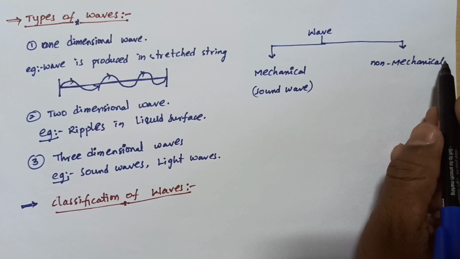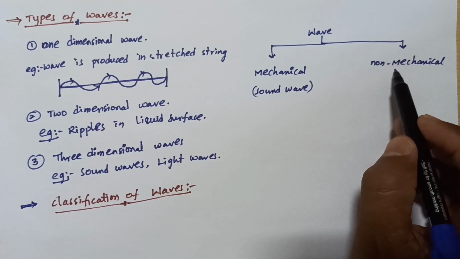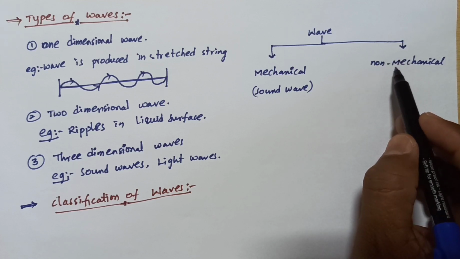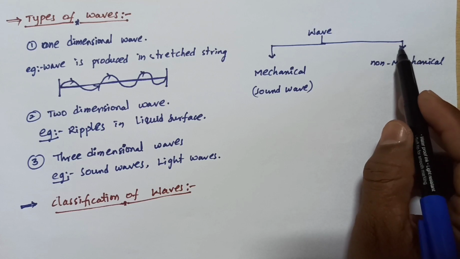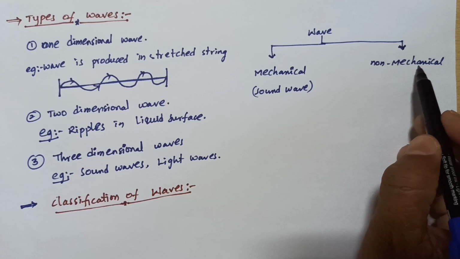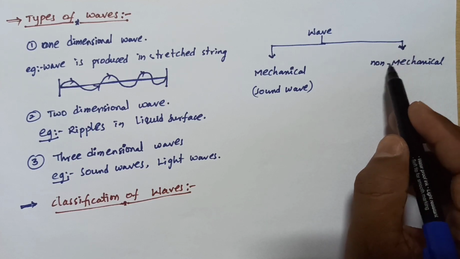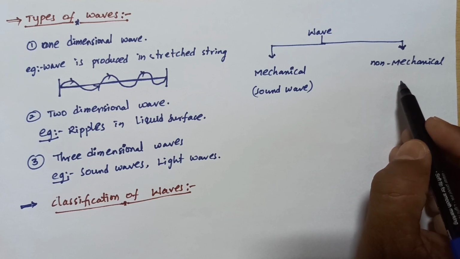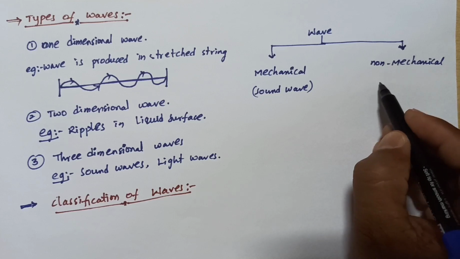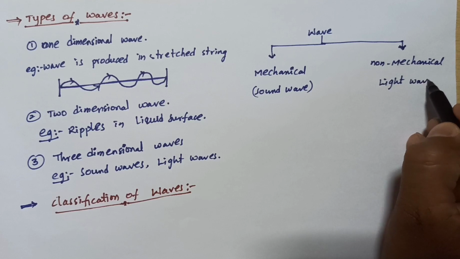And non-mechanical waves: matter is not essential for the wave to move from one place to another place. It also propagates in vacuum. It is called a non-mechanical wave. For example, light waves.